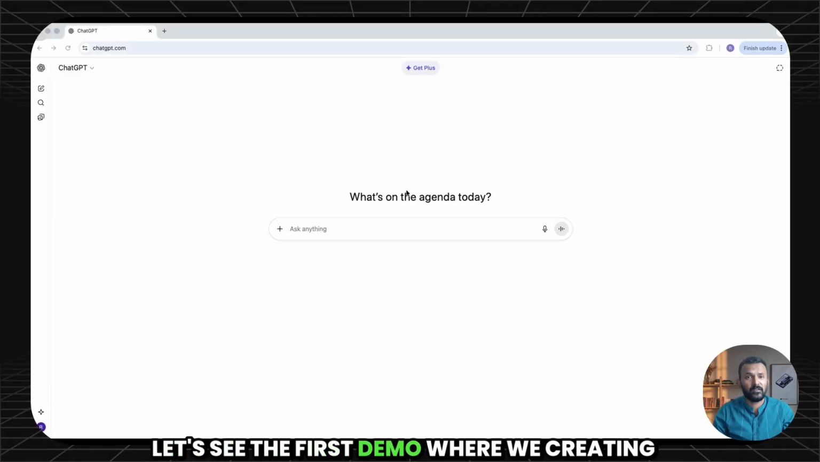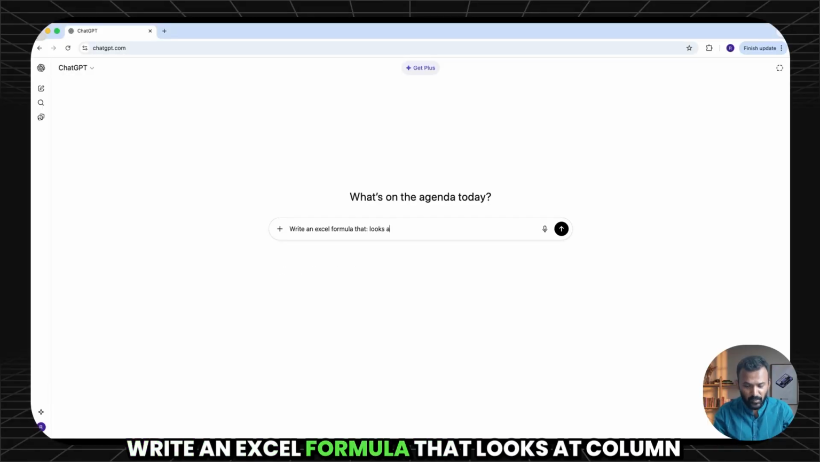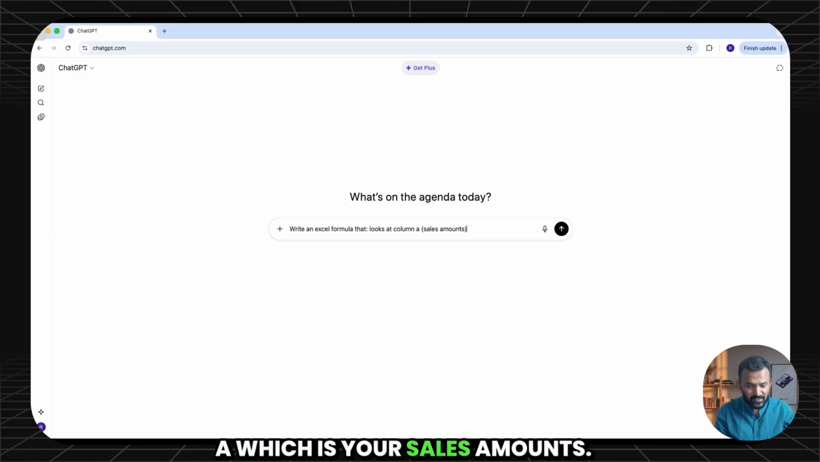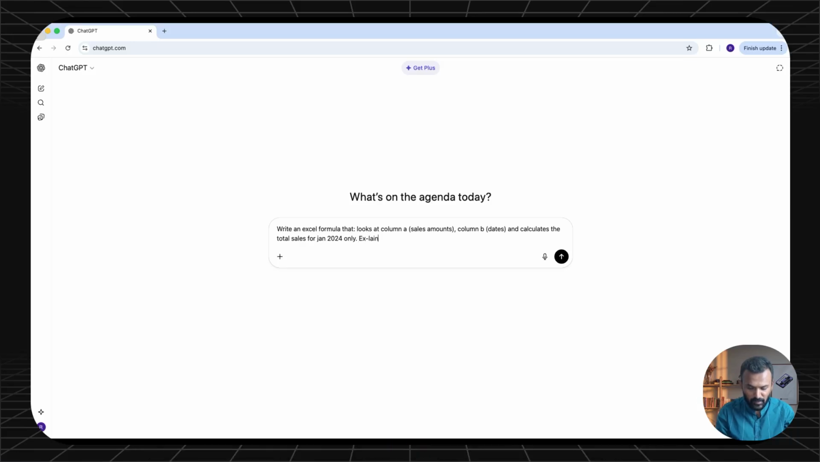Let's see the first demo where we are creating a formula. Write an Excel formula that looks at column A, which is your sales amounts, column B, which are your dates, and calculates the total sales for January 2024 only. Explain what each part does.